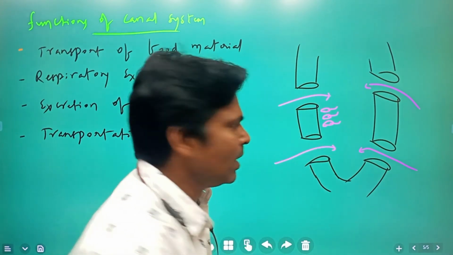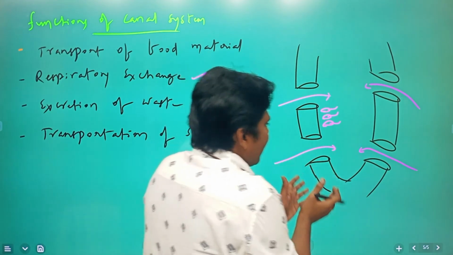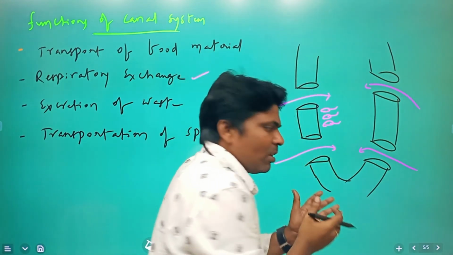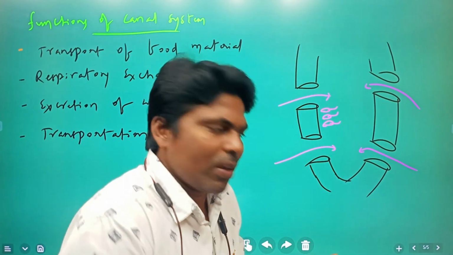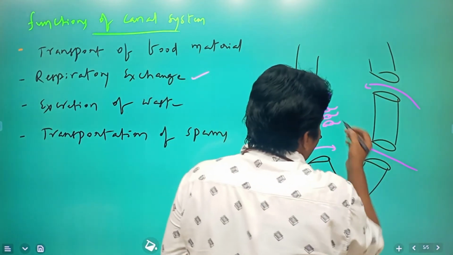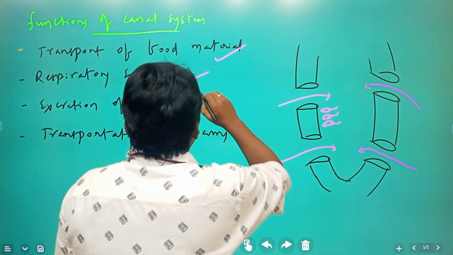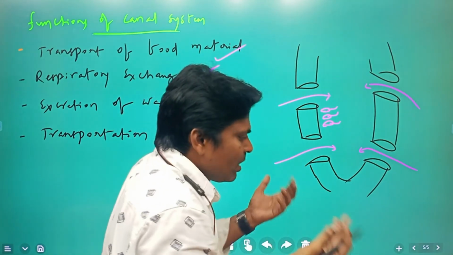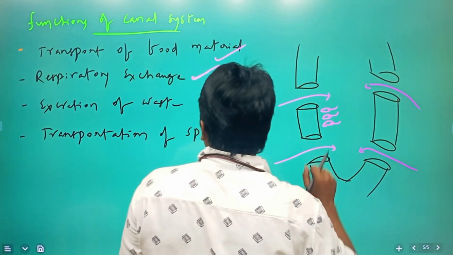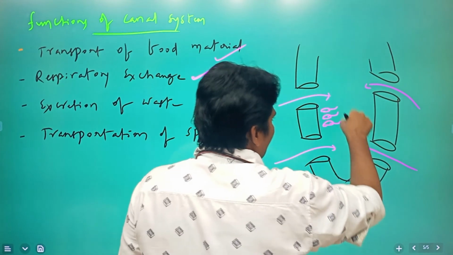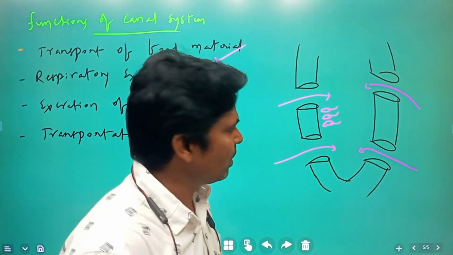These choanocytes are responsible for the absorption of food material, and for respiratory exchange. Along with the water comes food material, and the water also contains dissolved oxygen. The food material and dissolved oxygen are taken in by the choanocytes. Next, the waste materials produced in this spongocoel are also removed.